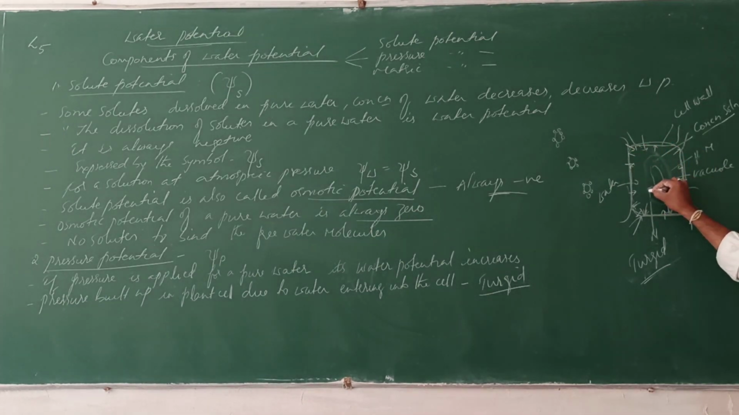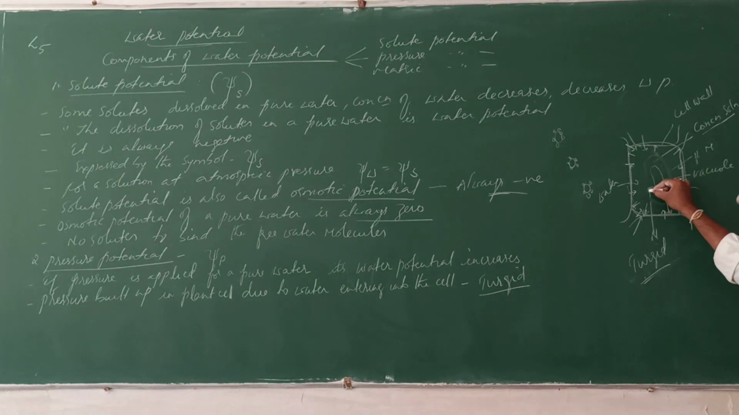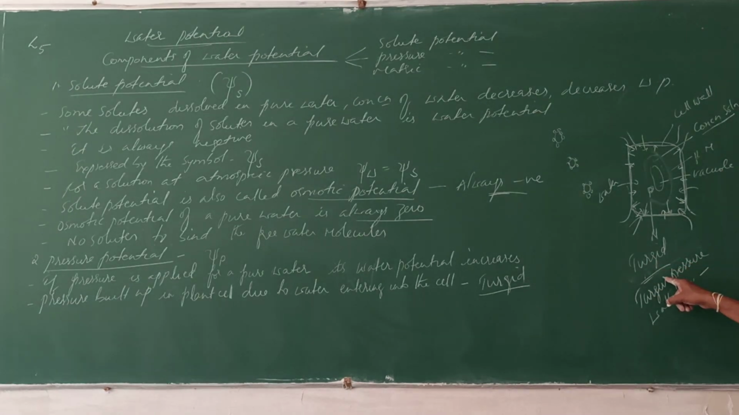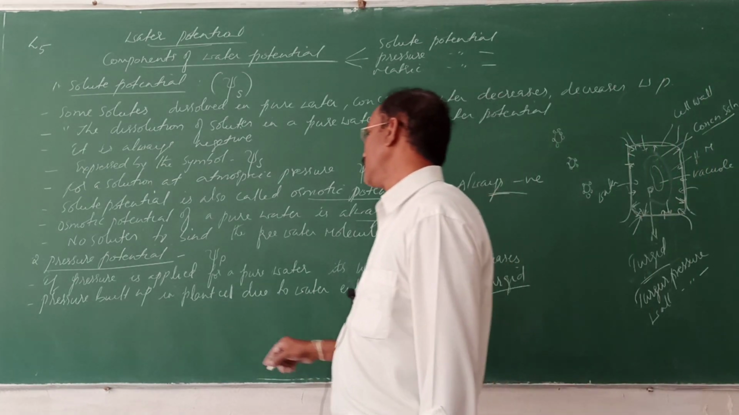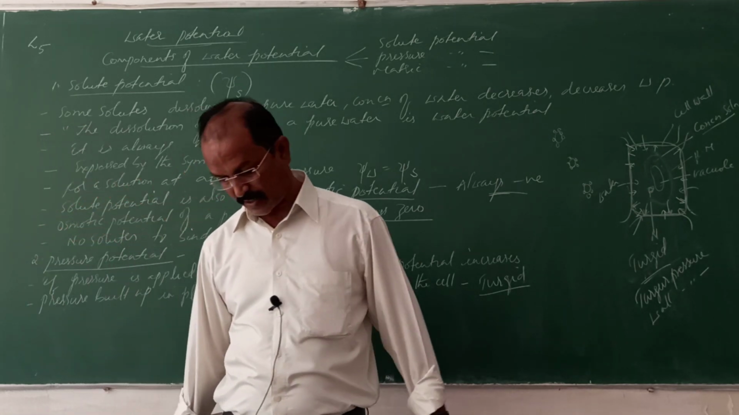turgidity of this cell, due to entry of the water, the pressure is built up in the protoplasm, and this pressure is exerted on the cell wall. That pressure is called Turgor pressure. So you should understand these two: wall pressure, and Turgor pressure. Turgidity puts a pressure on the cell wall. That pressure is Turgor pressure. So pressure is built up in the plant cell.